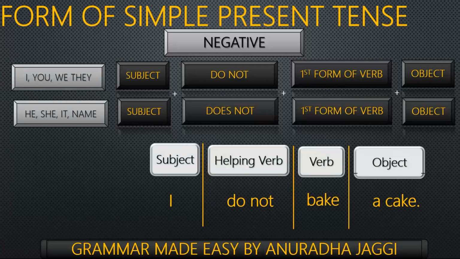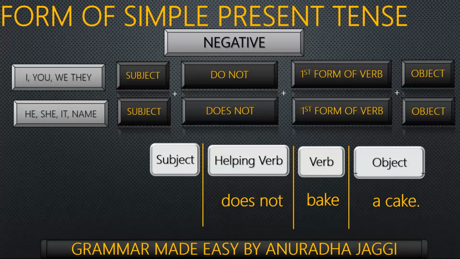Here in this sentence, I is the subject, do not is helping verb, bake is a verb, and a cake is an object. Now, the sentence will remain the same if we change I to you or we or they. And if we replace the subject with the third person singular, that is he, she, it, name, we will use does not with it. Like it will become he does not bake a cake.